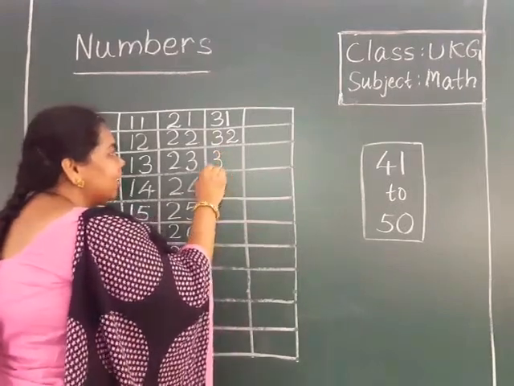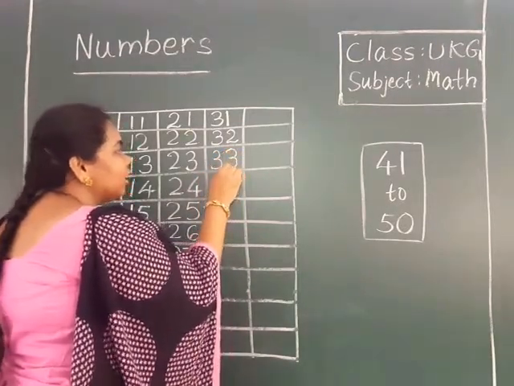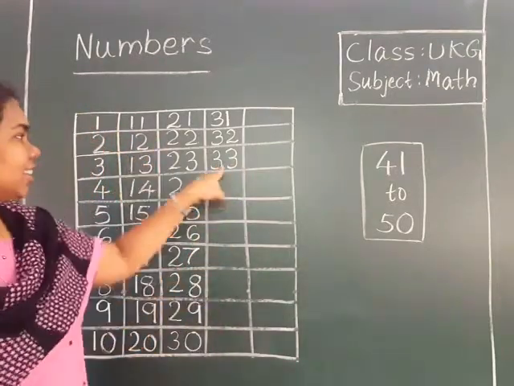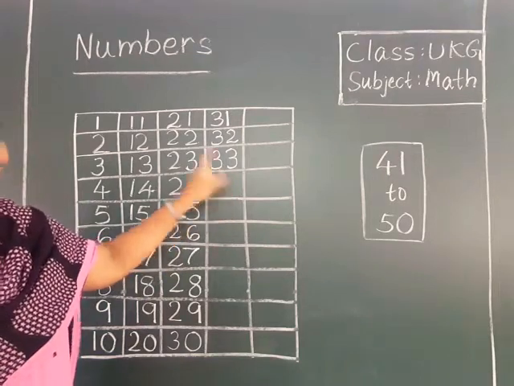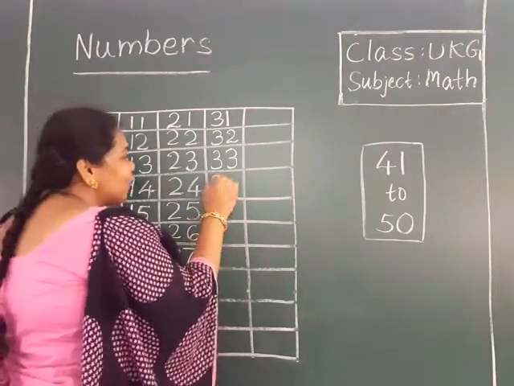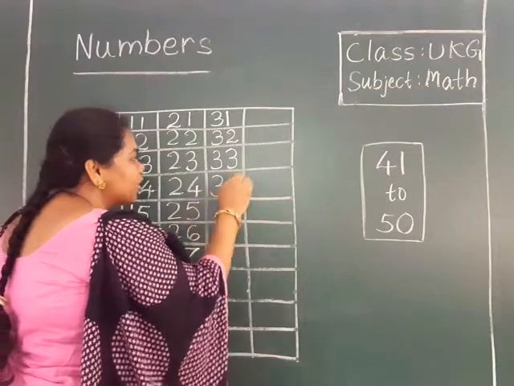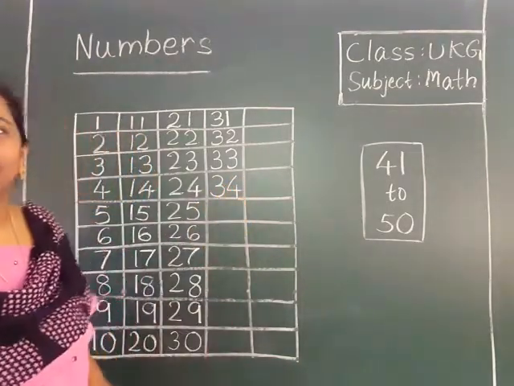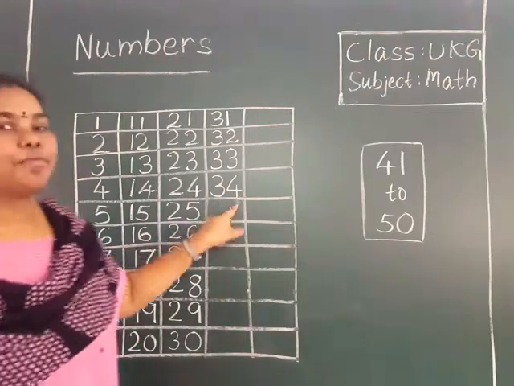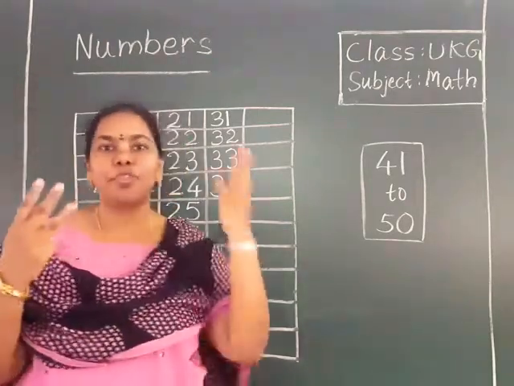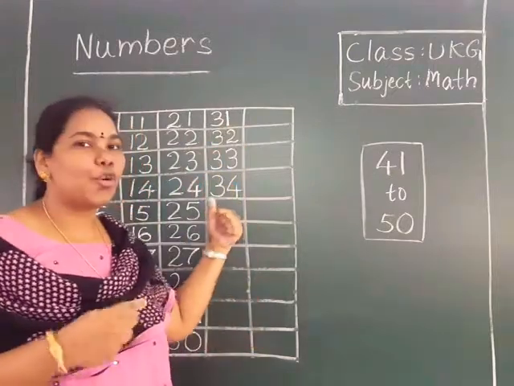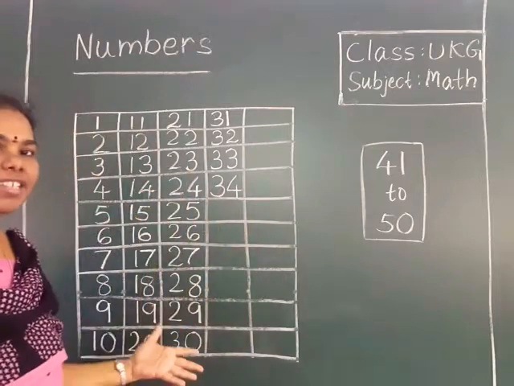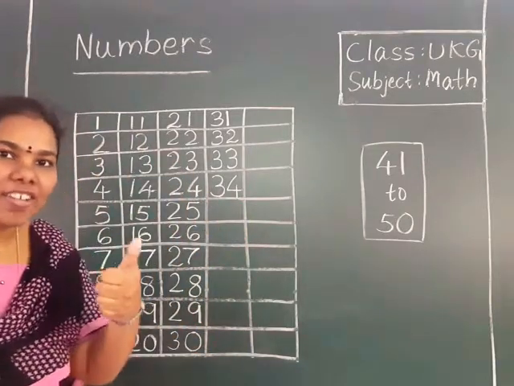How to write 33? 3, 3, 33. Very good. 33 after, which number will come? What is the next number? 34. How to write 34? 3, 4, 34. You already learned all these numbers. Yes? We are just revising it once again.